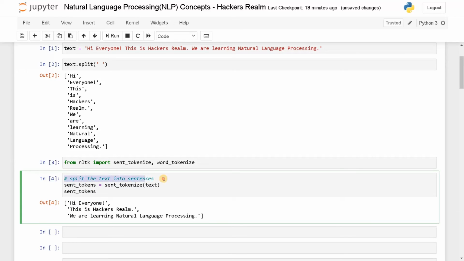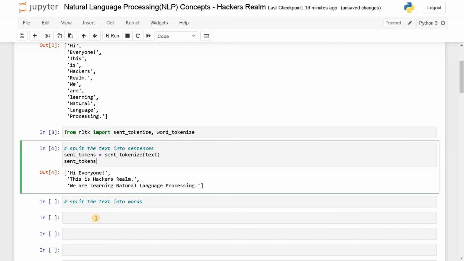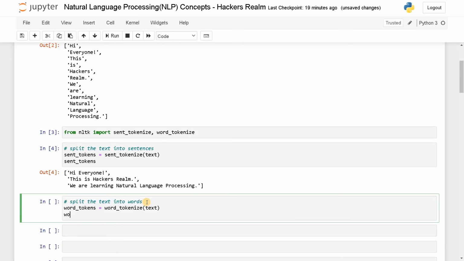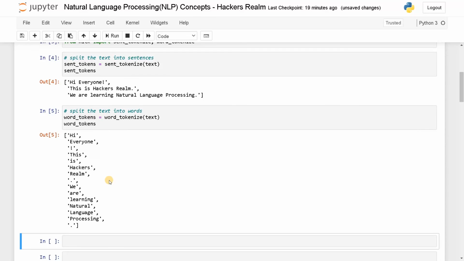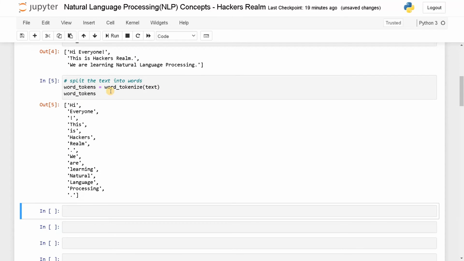And now let's see how to split that sentence into words. So this is the granular level. I will say word tokens equals word tokenize of text, word tokens. Let's run this. Now you can clearly see the difference between the simple text dot split and word tokenize.